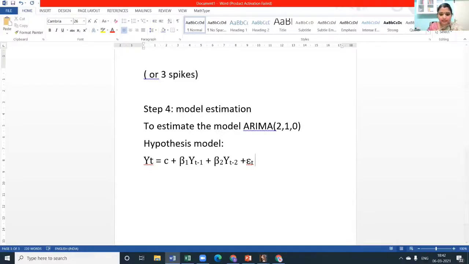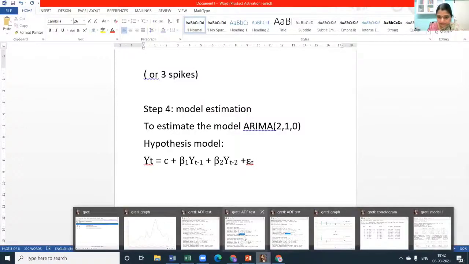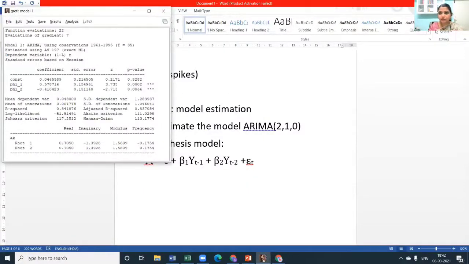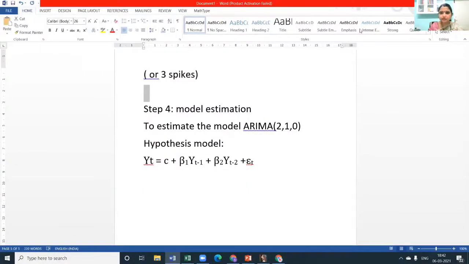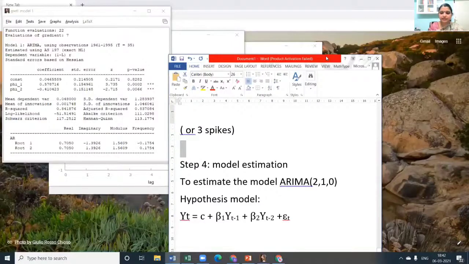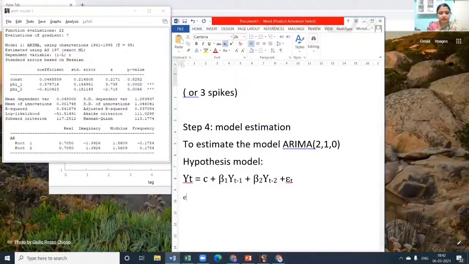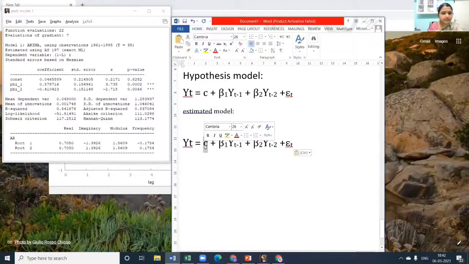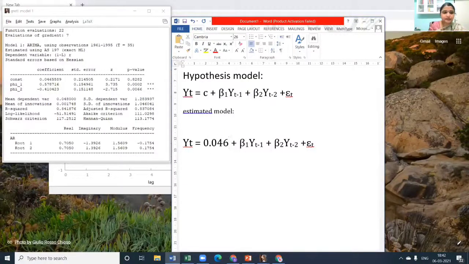Fine. Now, where is our model that we have got? How do we estimate? Oh God, how many windows? Yes. So this is the variable. This is the window, and here is my series. How do we write it? We will write it like this. So the estimated model will be the same thing. Yt is equal to, but with a small difference. What is the value of the constant C? It is 0.46558. Enough. Four decimal places are sufficient.